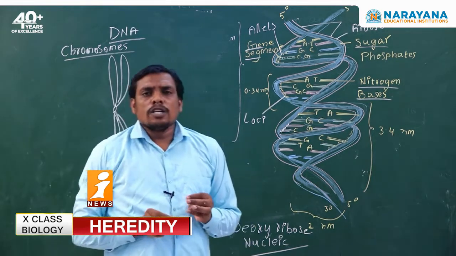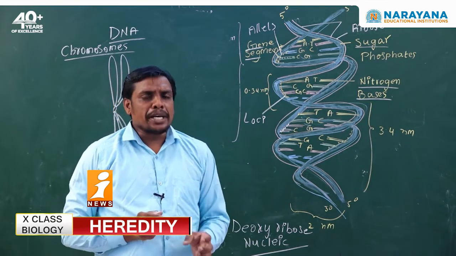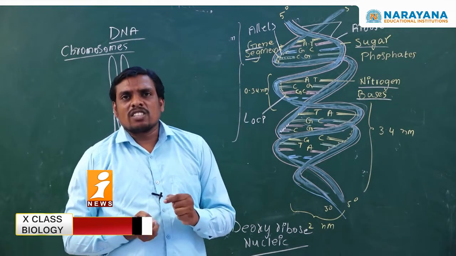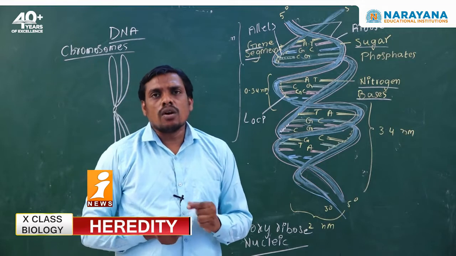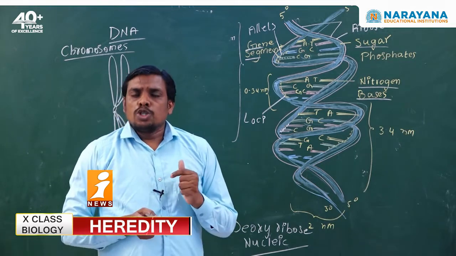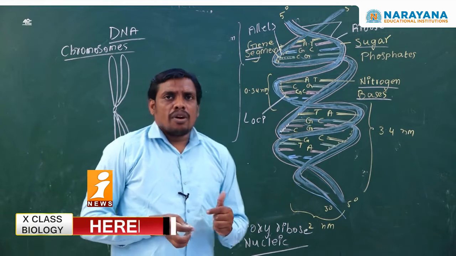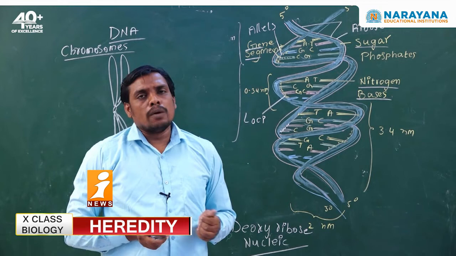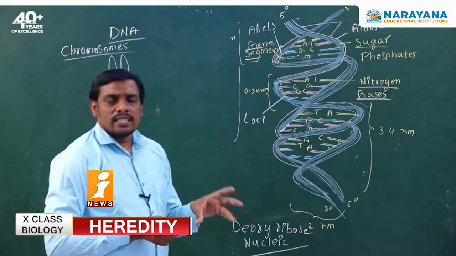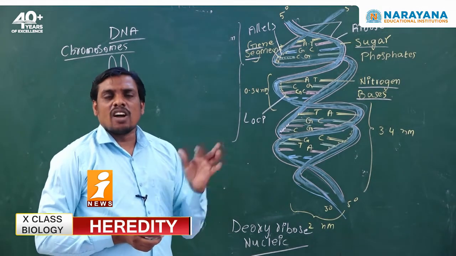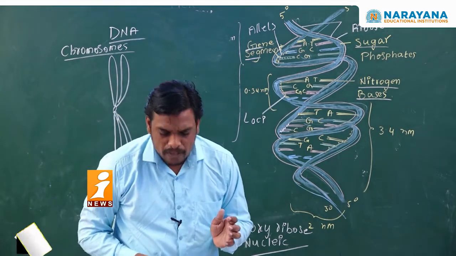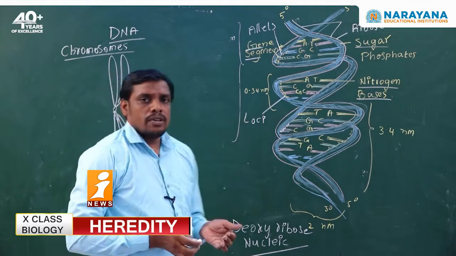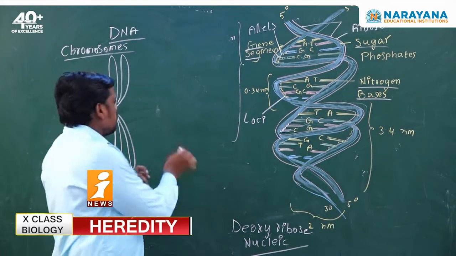Each DNA molecule or each DNA fragment is originating from a specific structure of a nucleus, that is called a chromosome. During the cell division process, from each strand of chromosome one DNA segment comes out. How is it possible? Let us see the parts of chromosomes first, then how the chromosome is responsible for the inheritance process we are going to learn in the next concept.